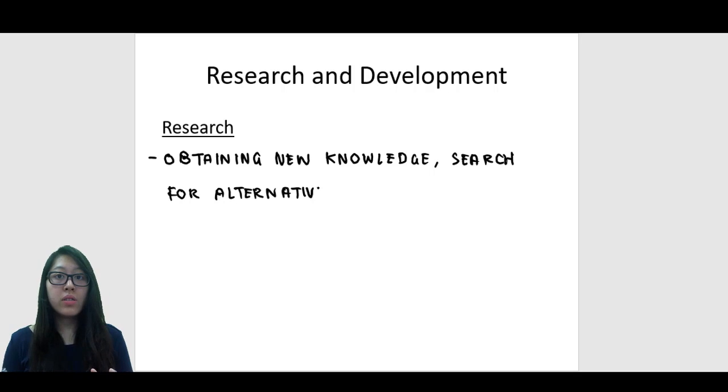We also need to consider how research should be treated in the financial statements. Let's think about this: I spend hundreds or thousands of dollars on research, but I'm not sure I can guarantee that I'm going to get some sort of benefit out of it in the future.